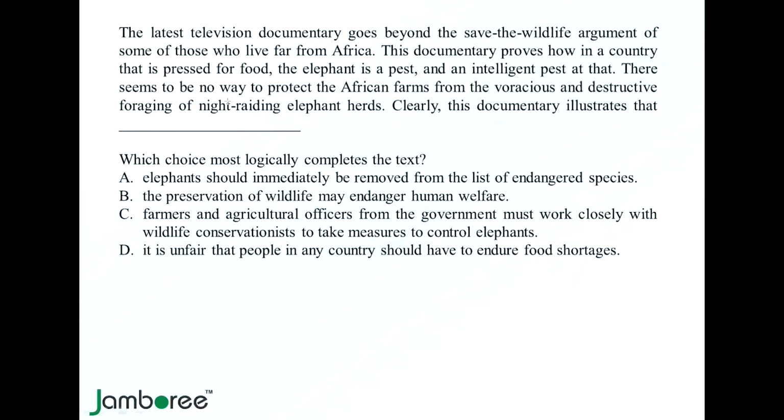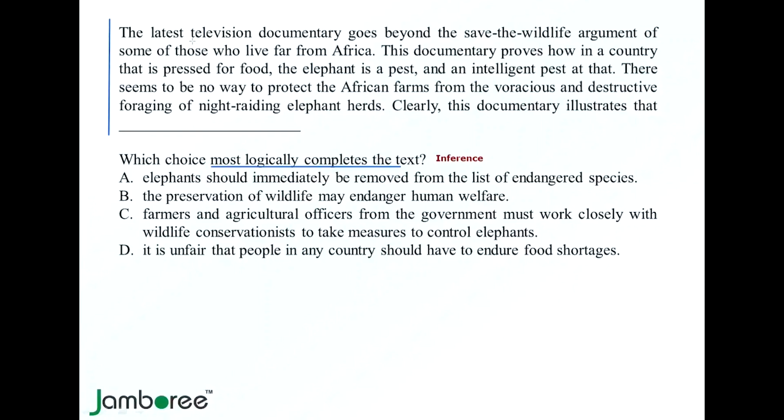So let us solve this question using a strategy. As step one, we always read the question step. And it says, which choice most logically completes the given text? This clearly indicates that this is an inference question. In an inference question, we have to remember that we cannot go beyond what the text is telling me. So let us read the text and figure out what all pieces of information are given to us.